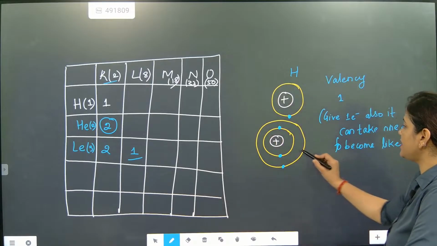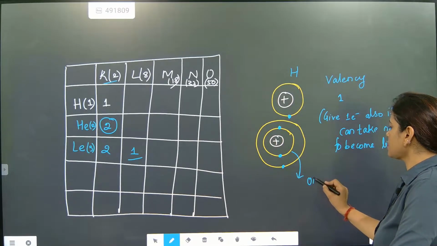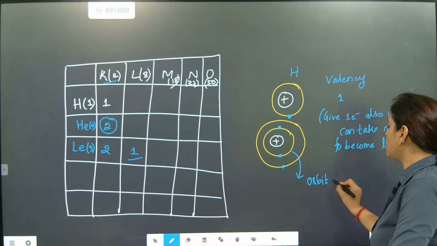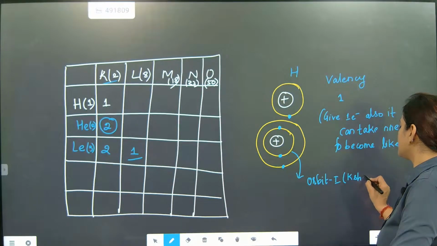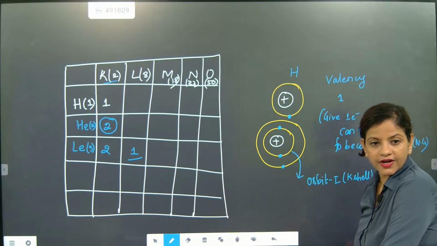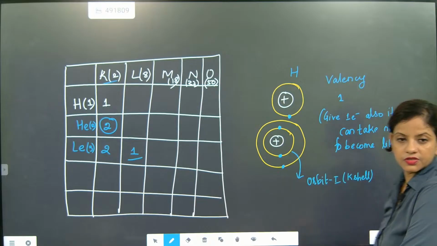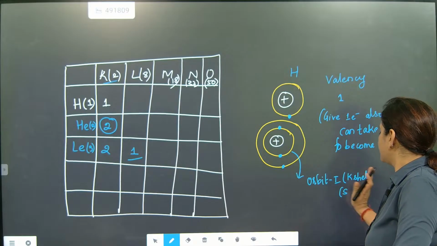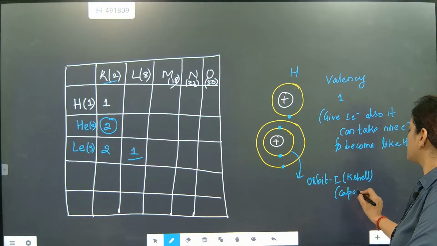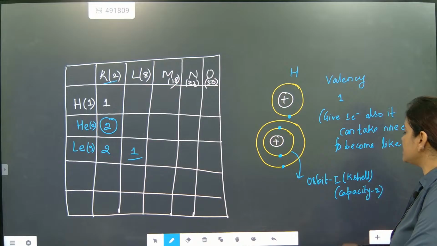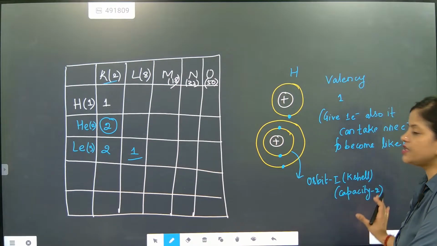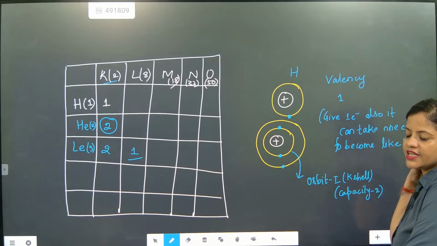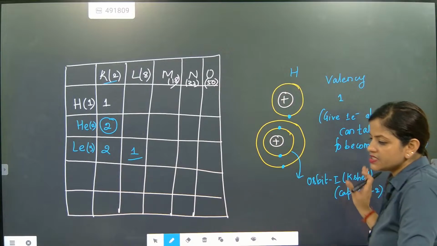Orbit 1 satisfied, you write here. Orbit 1, orbit K or K shell, that is K shell, is saturated, satisfied, because it is having all 2 electrons. 2 electrons means now it is satisfied. K shell capacity is 2, so it is saturated. K shell capacity is what, beta? 2. So it is saturated.